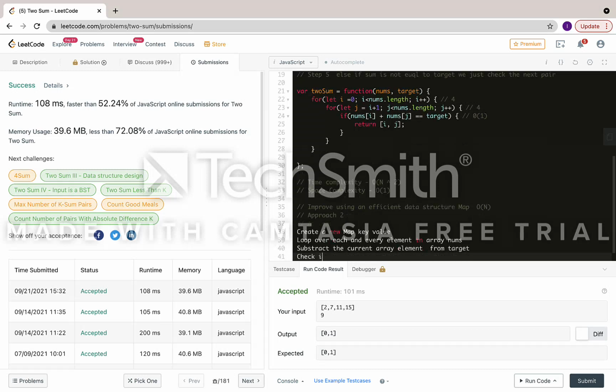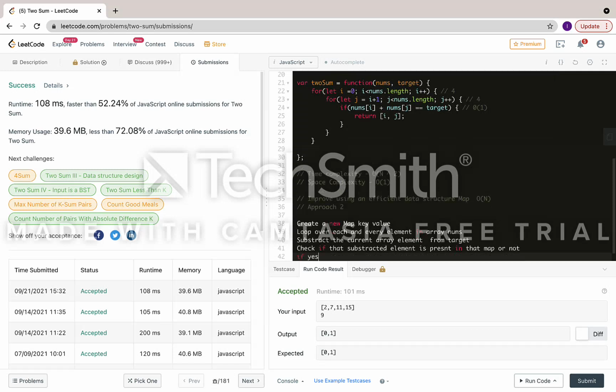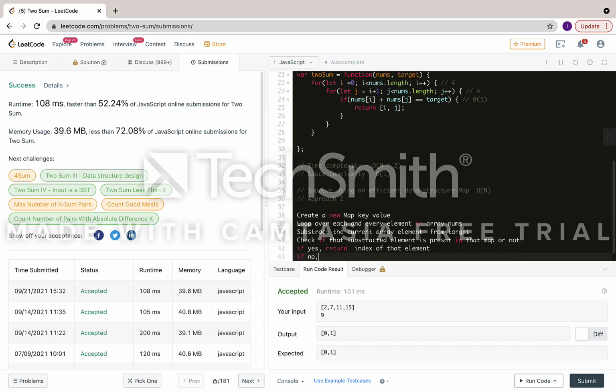Check if that subtracted element is present in that map or not. If yes, then we just return the index of that element. Otherwise, if no, then just store.